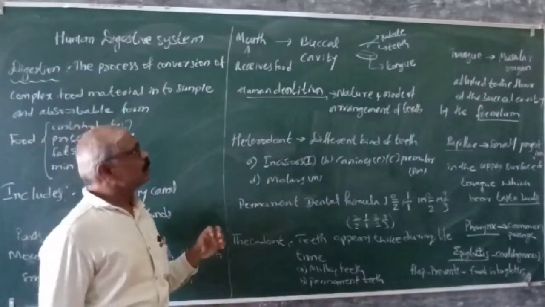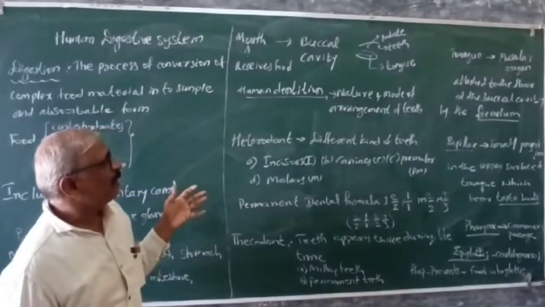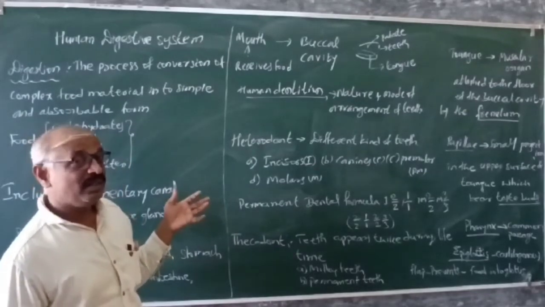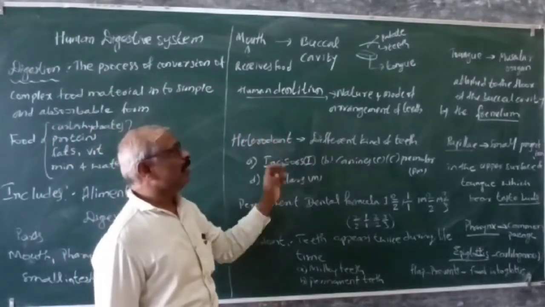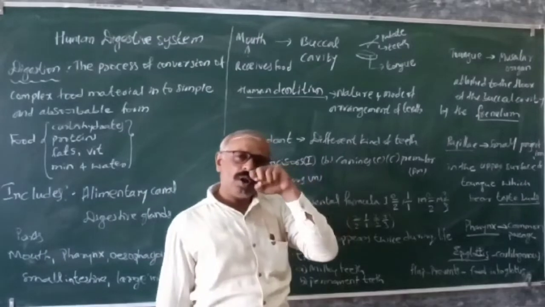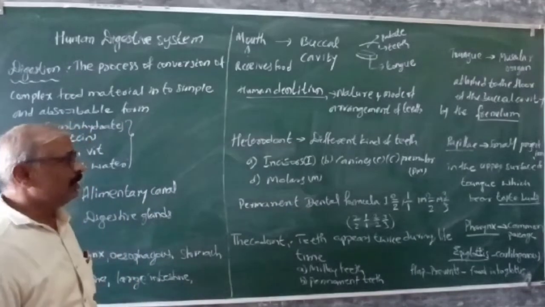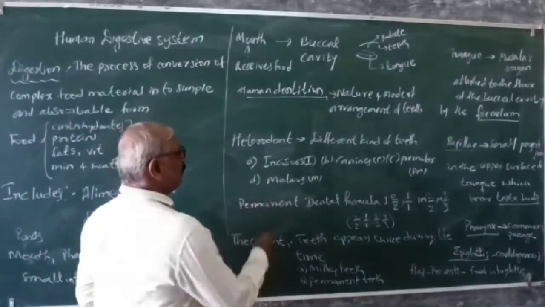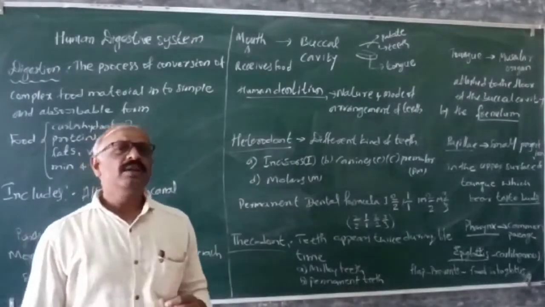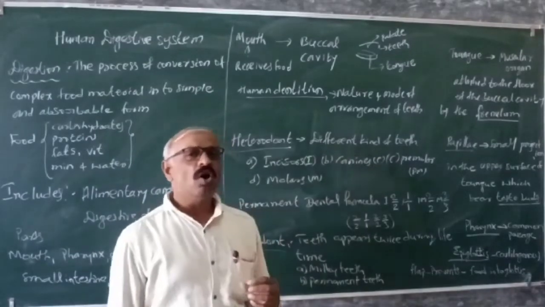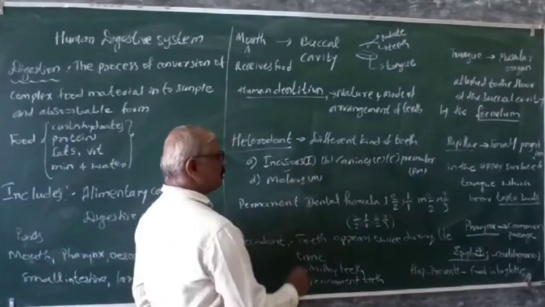We'll go for the first one, the teeth. We see different kinds of teeth. We say human dentition. What is human dentition? It is the nature and mode of arrangement of teeth. Here two kinds are seen: one is called heterodont and the second is called thecodont. What is meant by heterodont? Heterodont is the one where we have different kinds of teeth. You will see incisors and so on.